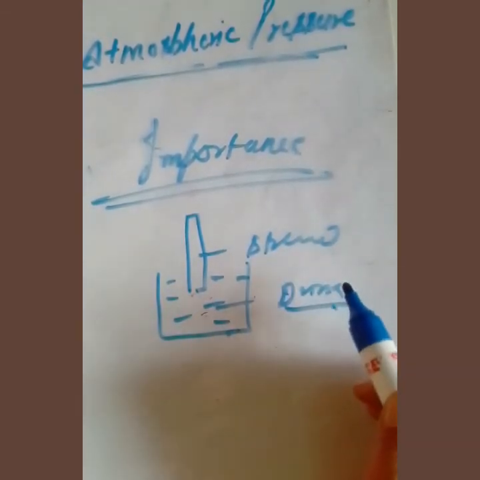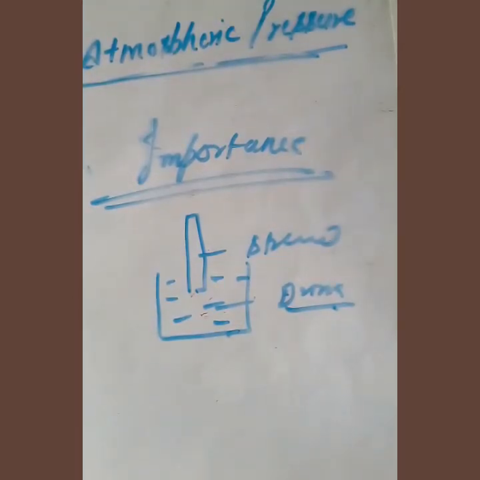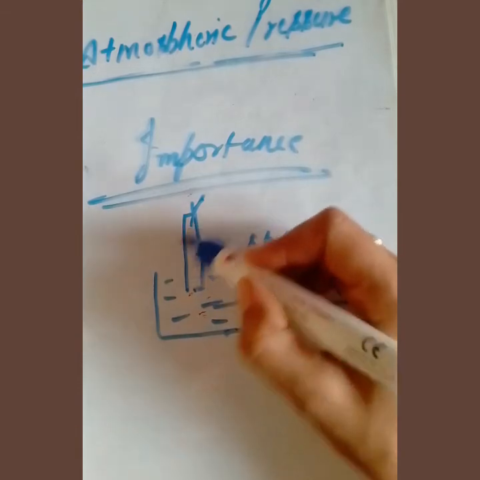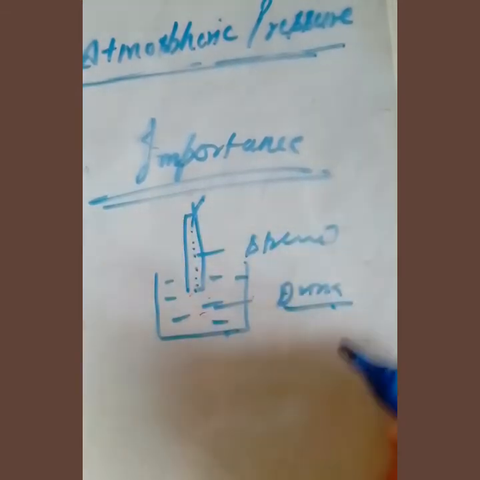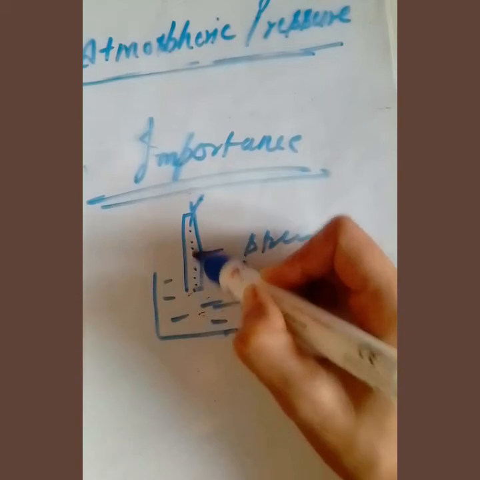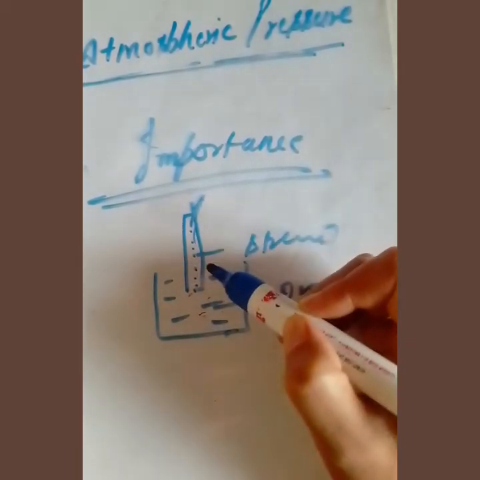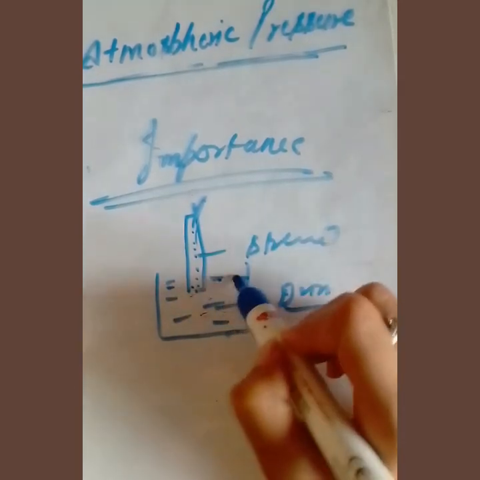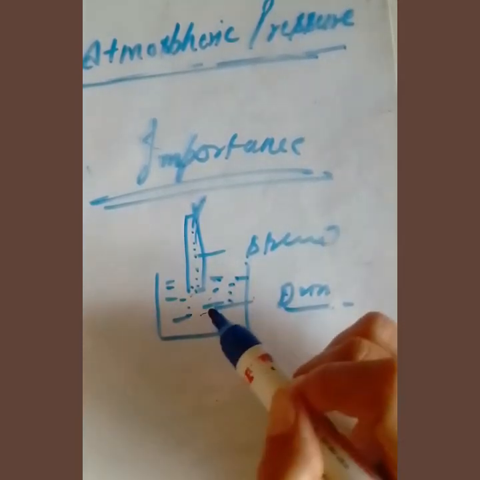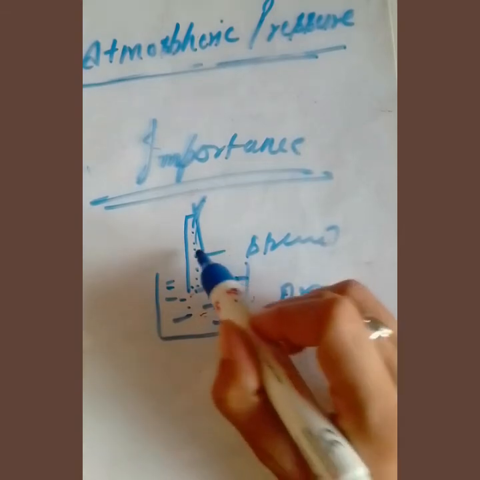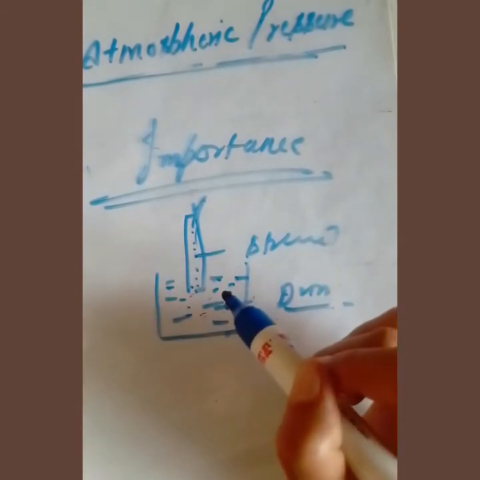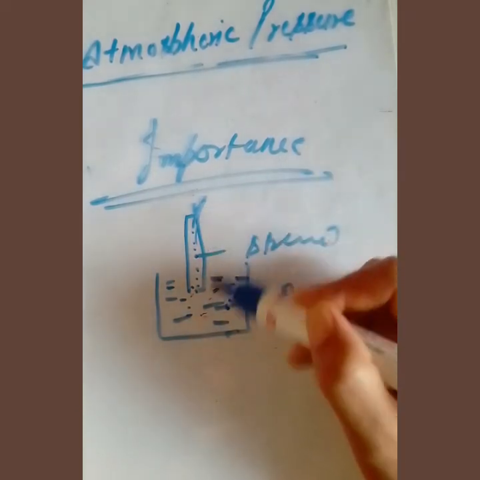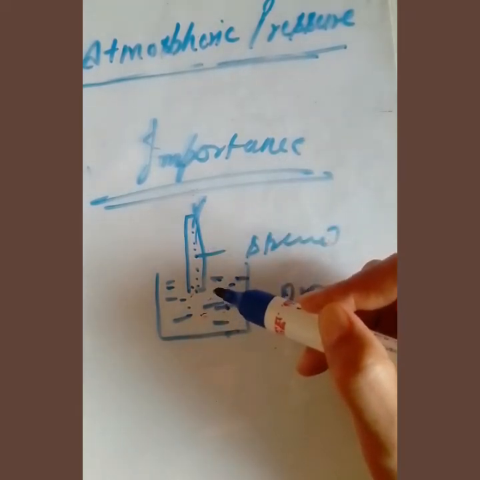When we suck the liquid from here, first of all the air inside the straw will decrease, because by sucking it will decrease. So the air pressure acting on the surface of the liquid here becomes greater in comparison to inside. And this forces the liquid to move upwards inside the straw.